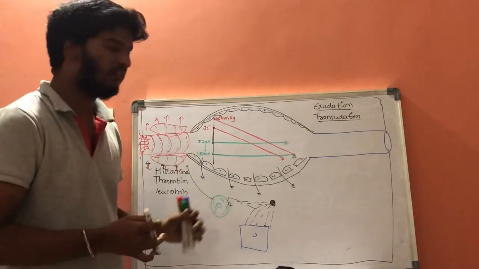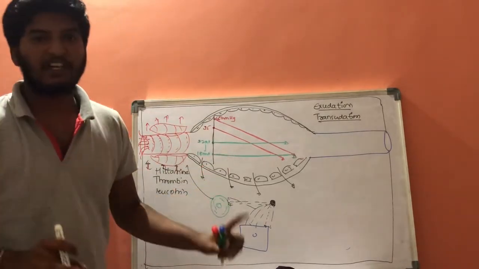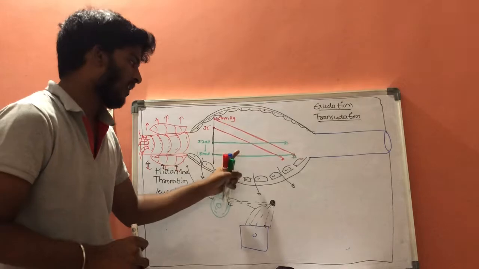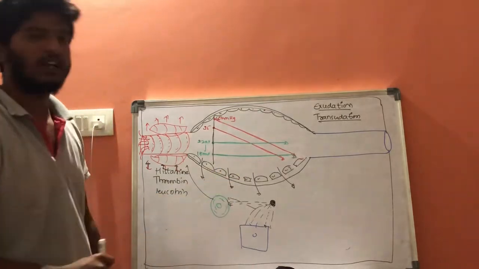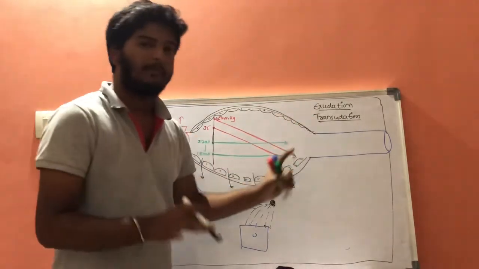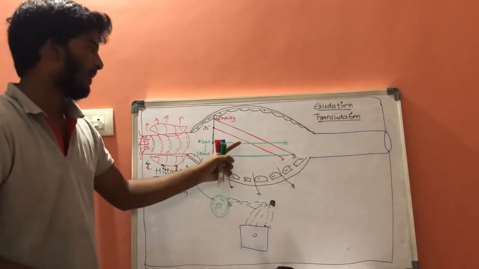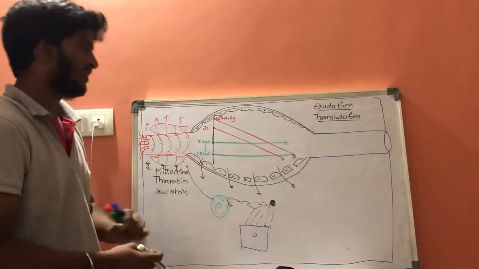Transudation is a process in which non-proteinaceous fluid will be moving from the vascular compartment to the non-vascular compartment, whereas in exudation, protein-rich fluid will be moving from the vascular compartment to the non-vascular compartment.